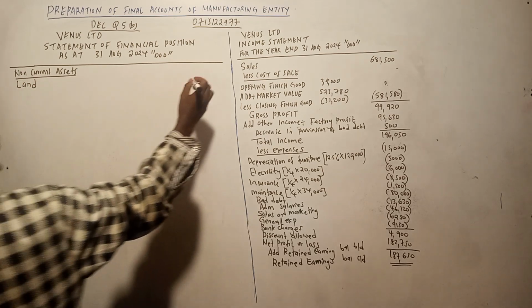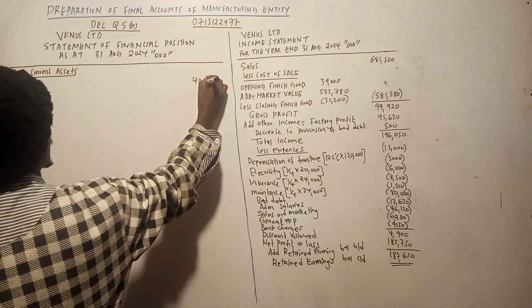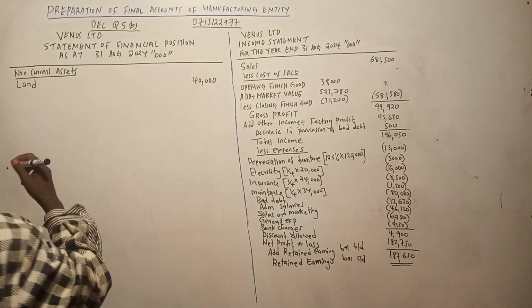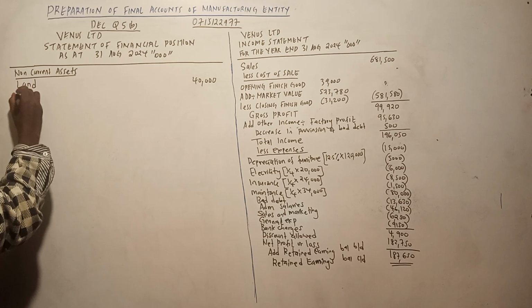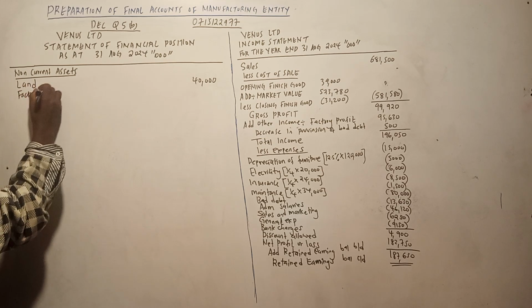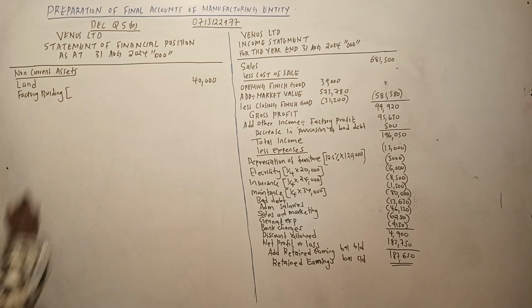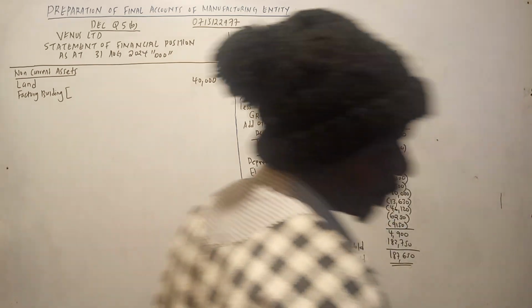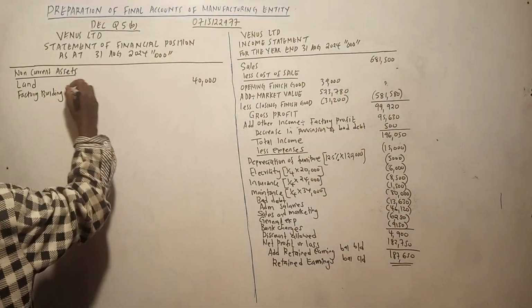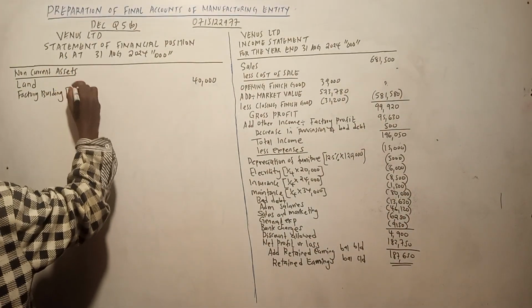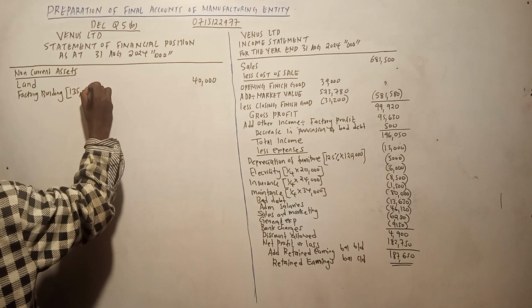Land, it was 40,000. Then now we can think about the factory building. Now for factory building, the cost ilikuwa ni 135,000. Tukitoa 40,000, 135,000.